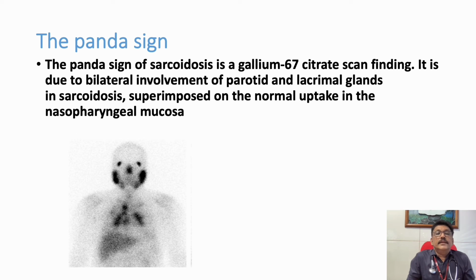Another one is the Panda sign. It's seen in sarcoidosis. Here the gallium-67 citrate scan is done. You can see an appearance like a panda. So that can also pick up parotid and lacrimal sarcoidosis.